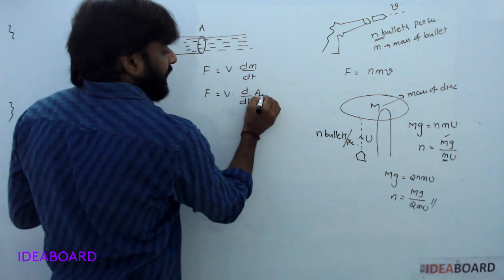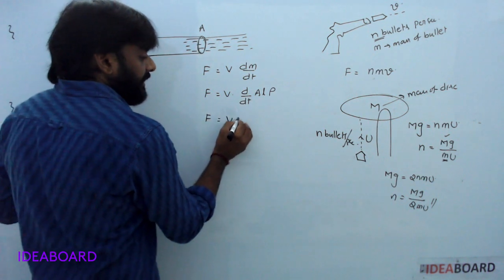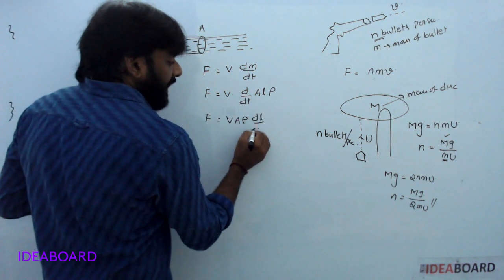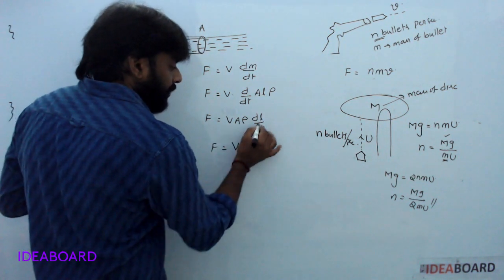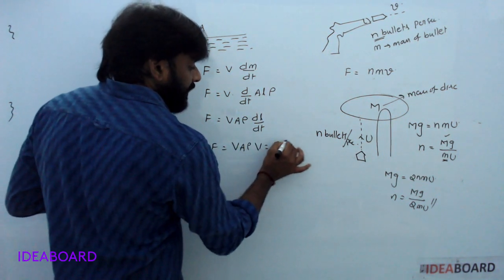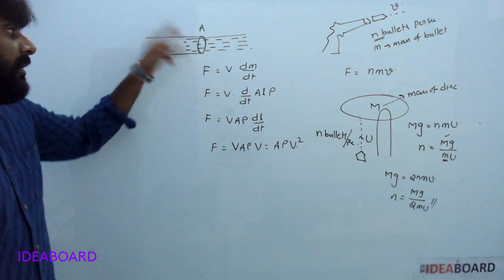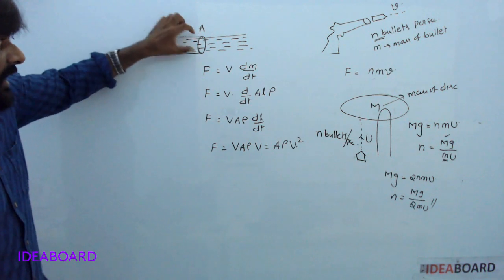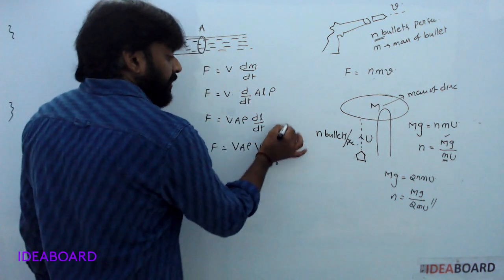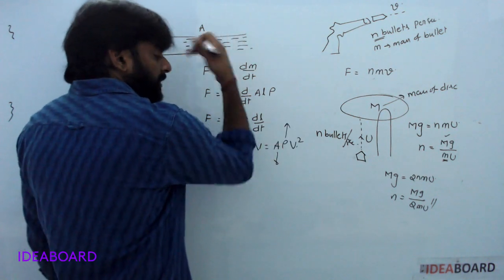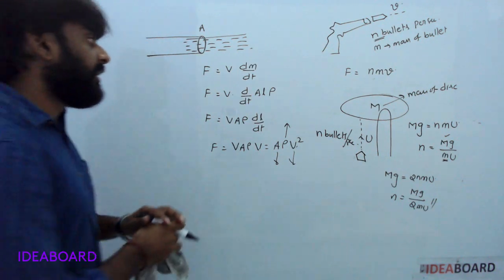Mass means area into length into density of water. F is equal to v A rho dl by dt, so F is equal to v A rho into v, simply A rho v square. The horizontal force on the pipe is equal to A rho v square. A means cross-sectional area, rho means density of the water, v means velocity.